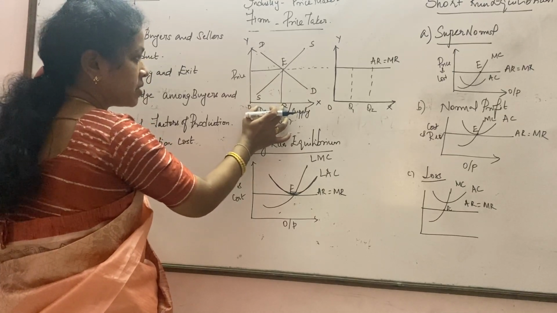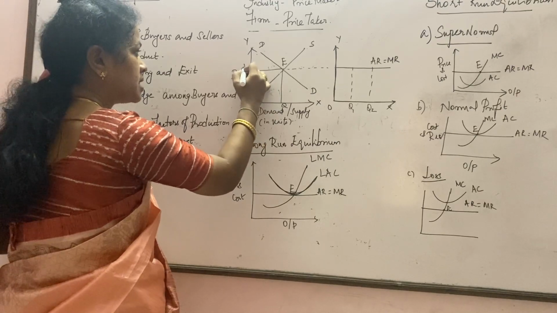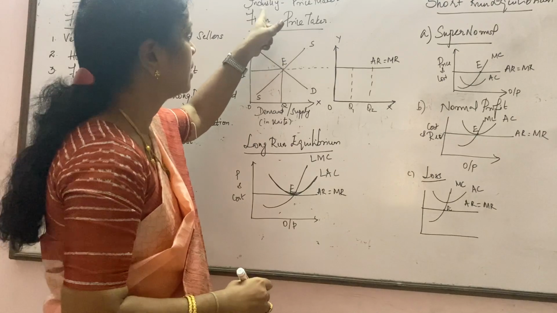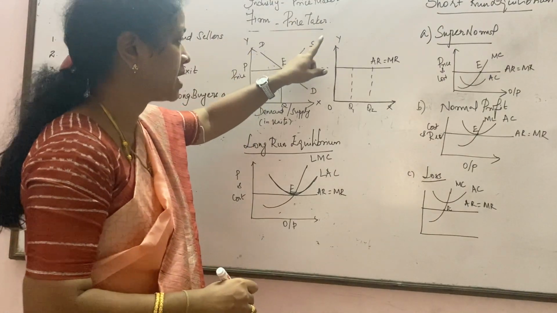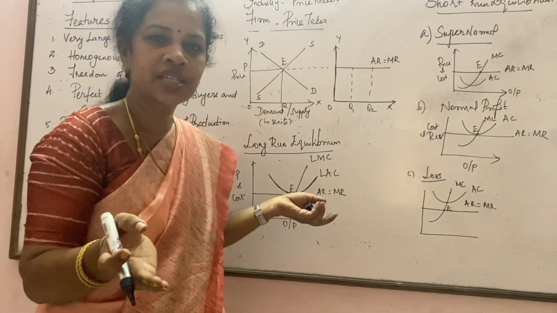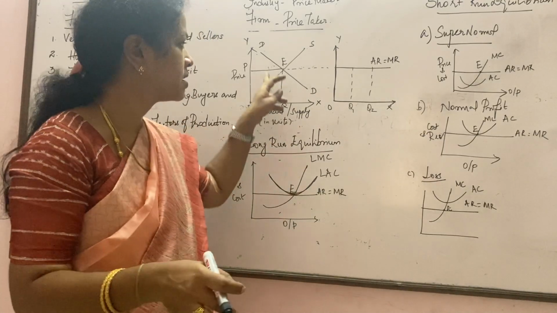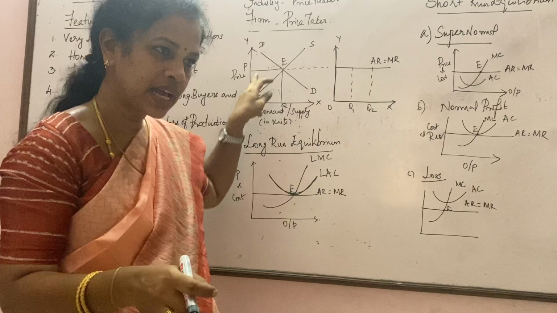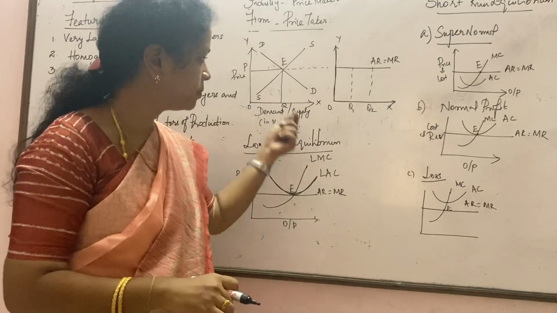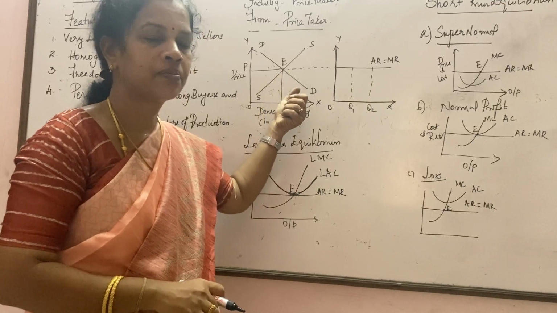This is the equilibrium quantity, and OP is the equilibrium price. Now, why is the industry called a price maker in a perfect competition? Who will decide the price? It's only the industry. So based on the demand and supply of products on that particular day, the industry will start fixing the price.